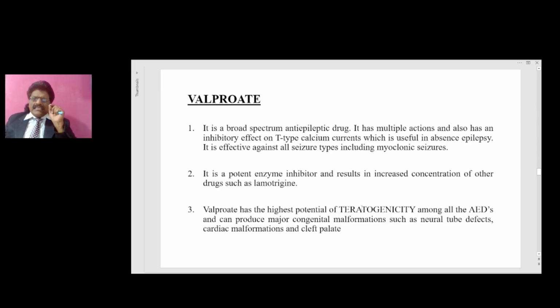It's a potent enzyme inhibitor and results in increased concentration of other drugs such as lamotrigine. Valproate has the highest potential of teratogenicity among all AEDs and can produce major congenital malformations such as neural tube defects, cardiac malformations and cleft palate. So the main advantage of Valproate is that it's a broad spectrum anti-epileptic drug, but the main disadvantage is that it has the highest potential of teratogenicity, and therefore in pregnant women with seizures we have to avoid